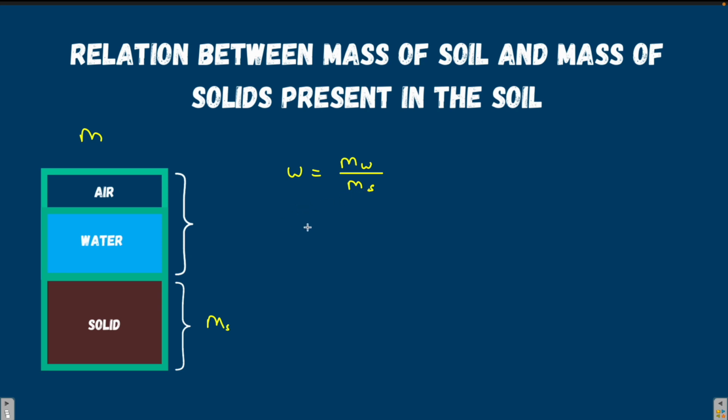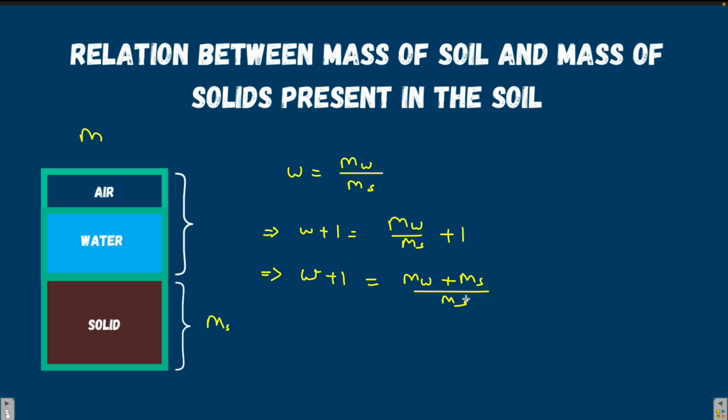So let's do it. Let's add 1 to both sides of the equation, which we can mathematically do. Water content plus 1 is mass of water by mass of solids plus 1. Now, solving both sides, we get water content plus 1 is mass of water plus mass of solids by mass of solids.